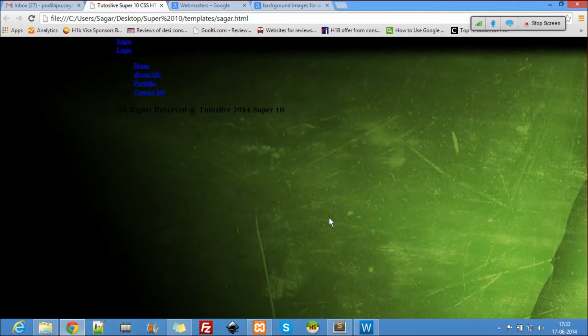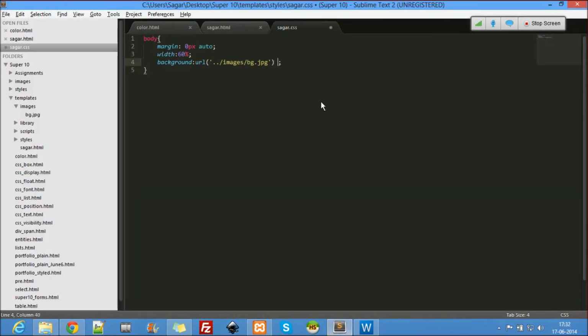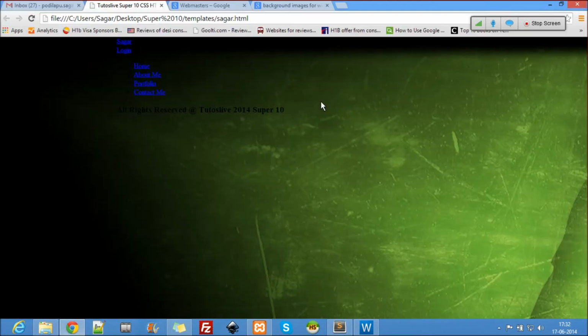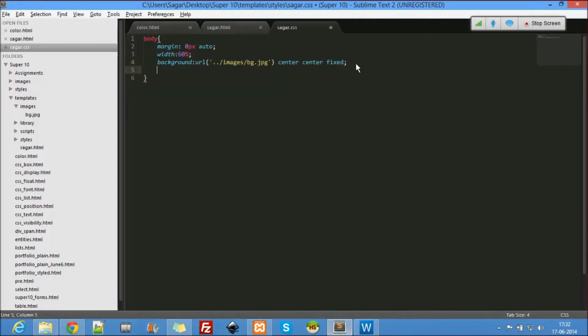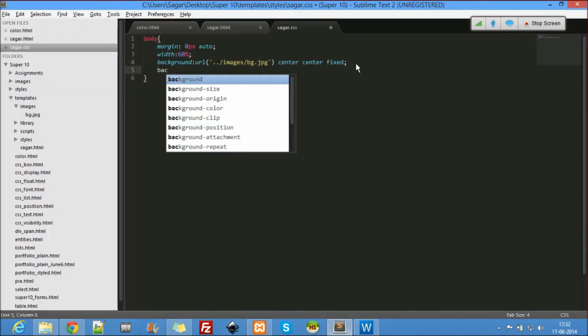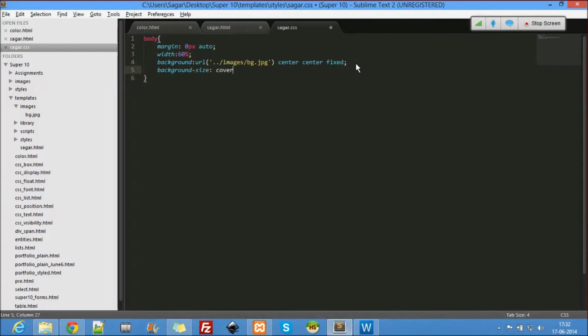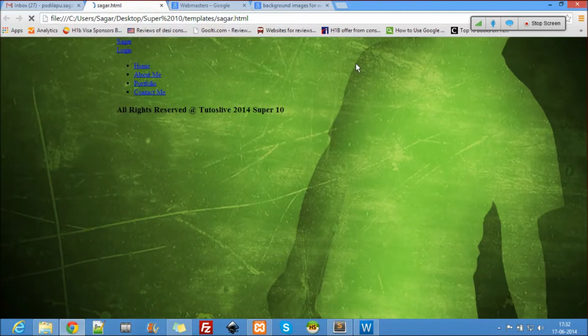I hope you guys can see that, but let's tweak it a little. So let's say this to be center and center and fixed. Let's see what happens there. Okay, it has come there, and let's use a background size. Okay, cover. So yeah, this is it, but yeah, maybe it's better.